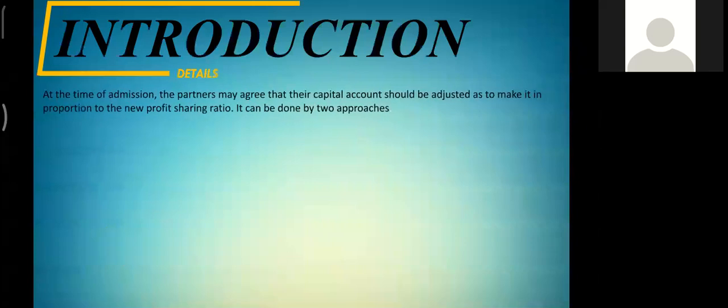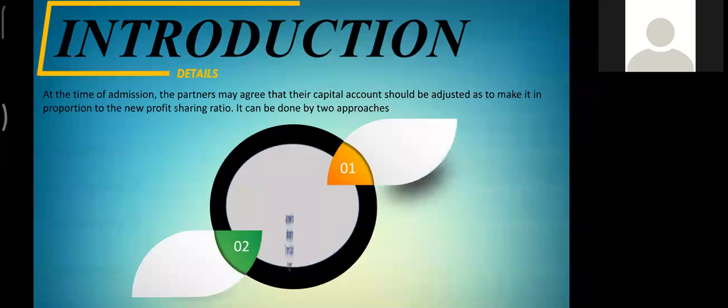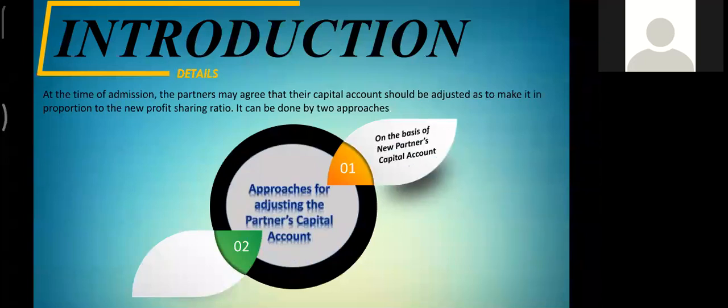Now, my topic is adjustment of capital. Let us understand the adjustment of capital. At the time of admission, the partners decide to adjust their capital to make it in the new profit sharing ratio. It can be done if all partners agree. It can be done by two approaches. First, on the basis of new partner's capital account. Second, on the basis of old partners' capital account.